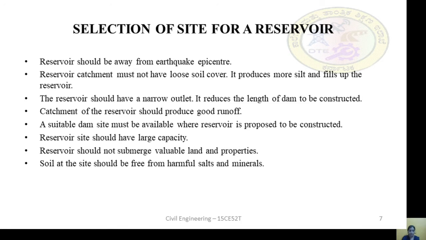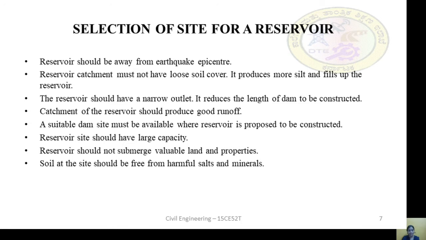So we will not choose a place which has loose soil cover. We always go for dense soil cover for the reservoir catchment area. Even loose soil cover will make the soil porous, and then the water will not be retained in the reservoir.